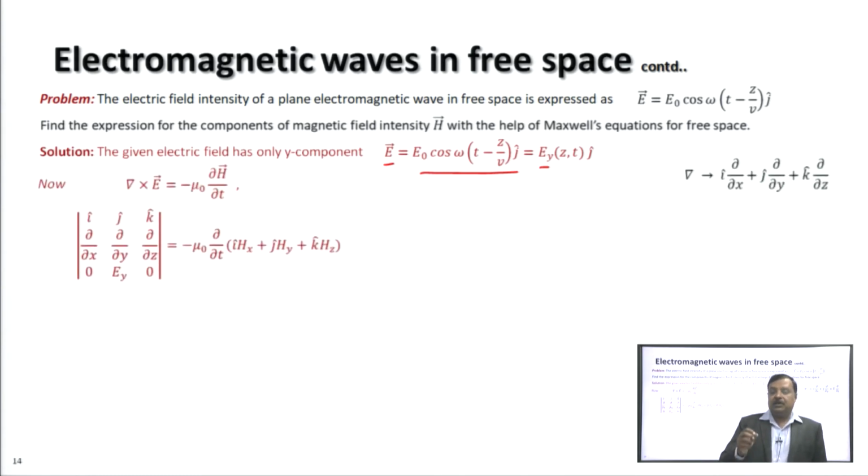So, E y is a function of z and t. What does that mean? It means that the electric field is propagating along the z axis. Propagation is along the z axis, and the electric field has only a y component.